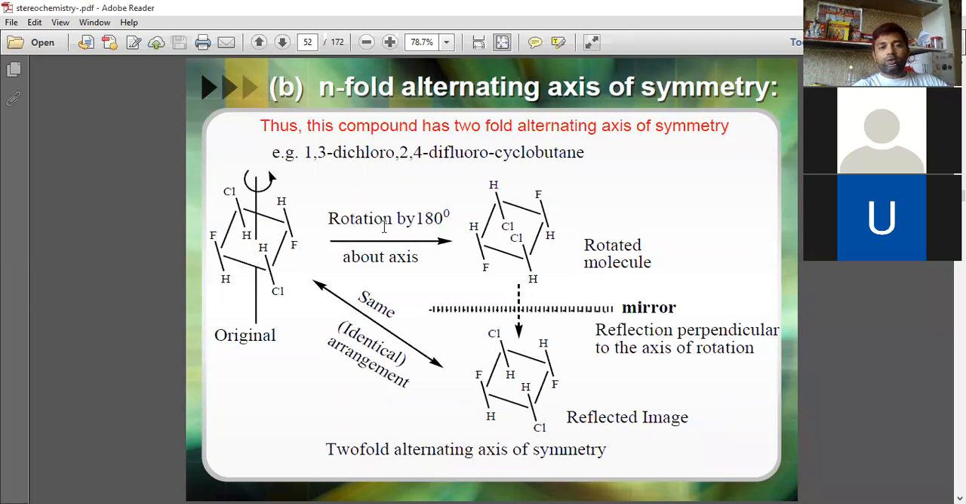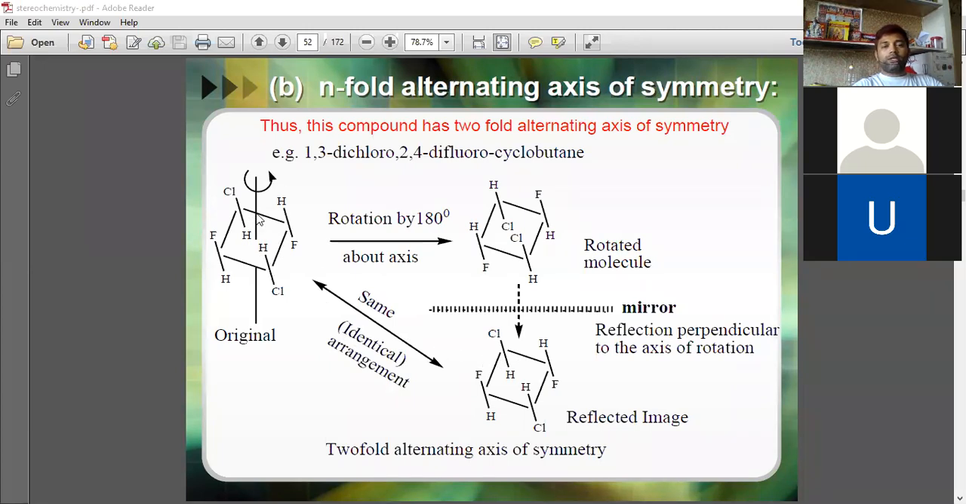It is rotated by 180 degrees. This is the rotated molecule, and this is the mirror, and this is the reflected image of this rotated molecule. See, this one is the rotated molecule, and this one is the reflected image of this rotated molecule. Now see, these two are identical arrangements, or the same.